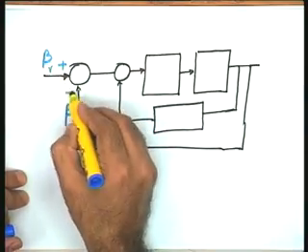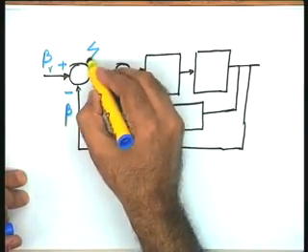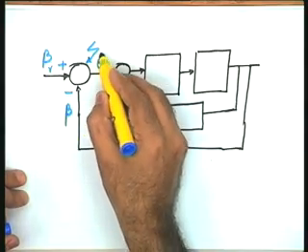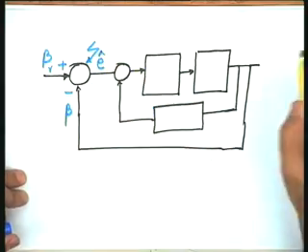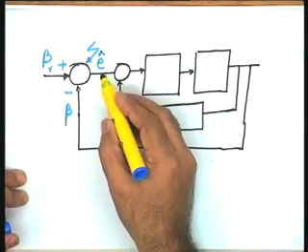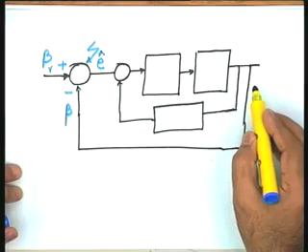These two are compared, and therefore, this becomes the error detector block. After comparison, I have a signal which is E cap, the actuating error signal. This error signal is the actuating signal for this particular system.